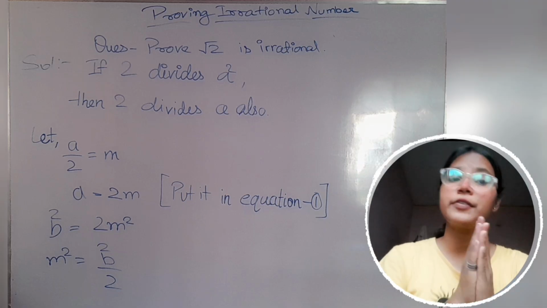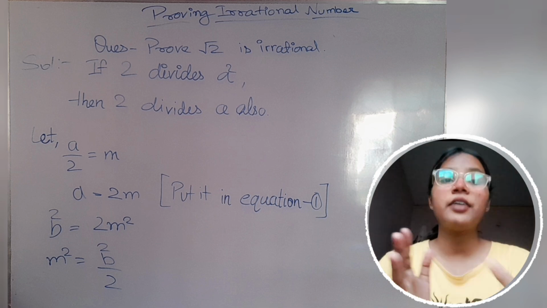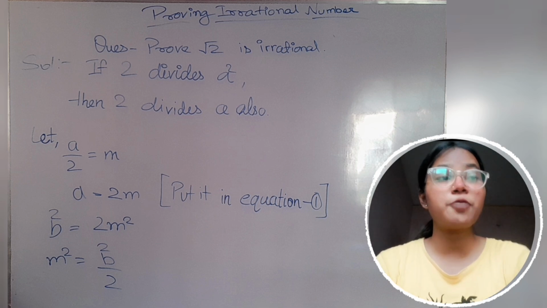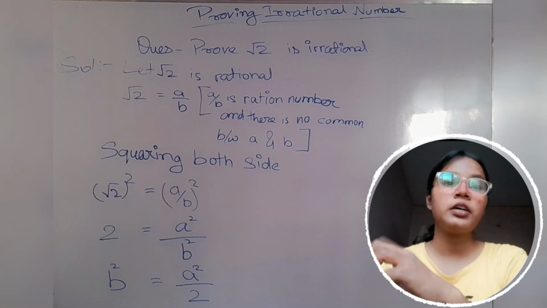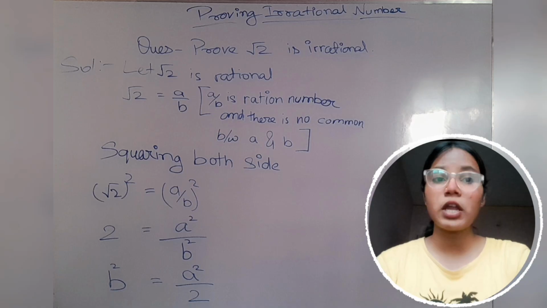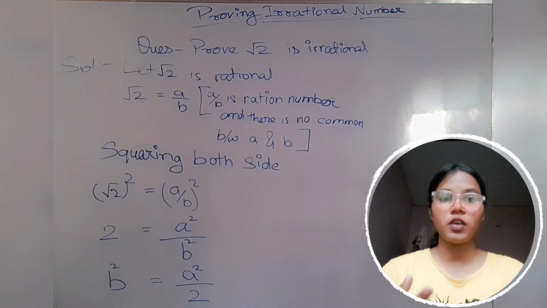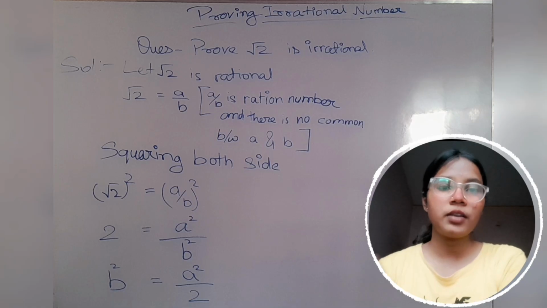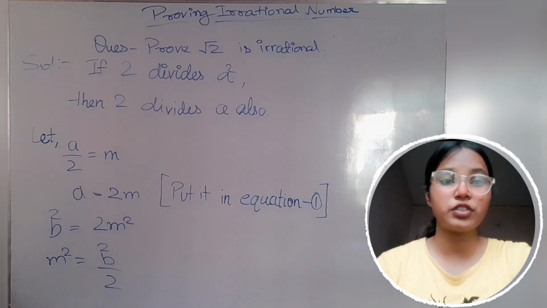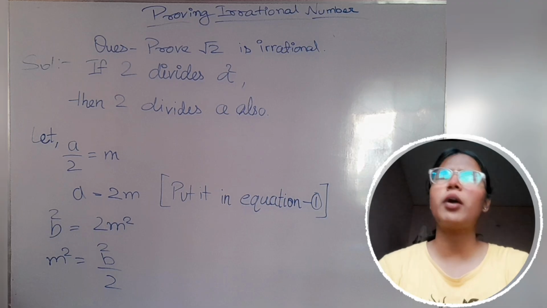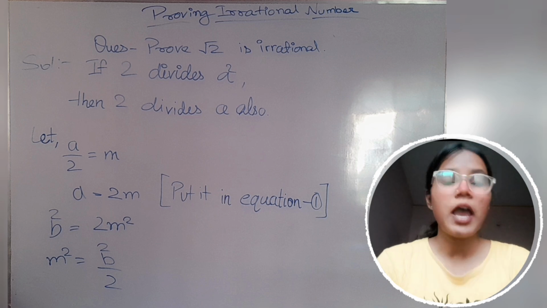Everyone knows that, and this is used in this question. We are using it on the right portion of this question, which is a square upon 2, and b square is equal to a square upon 2. This is our equation number 1.